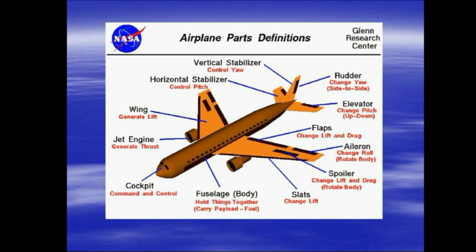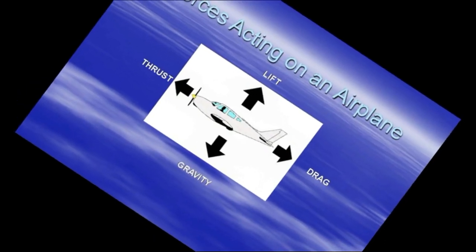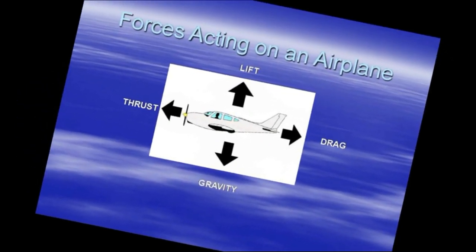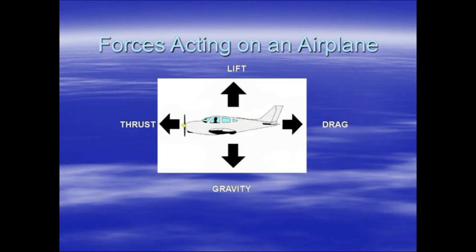And apart from this, we have the horizontal stabilizer, elevator and the rudder, which are very useful for controlling the pitch position, the roll, and the yaw. So these are the main parts of the airplane. If we know the parts, then we can understand how it is lifted and how it is flying in the sky. Next, before getting into this, what are all the forces acting on the flight?